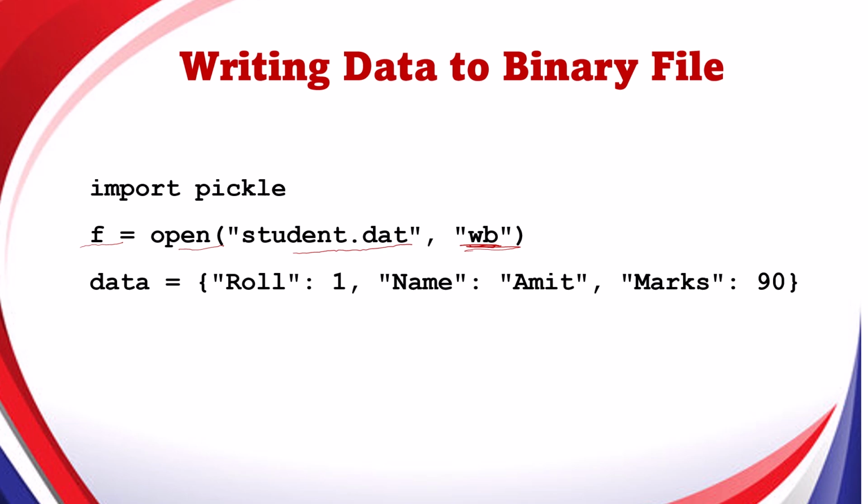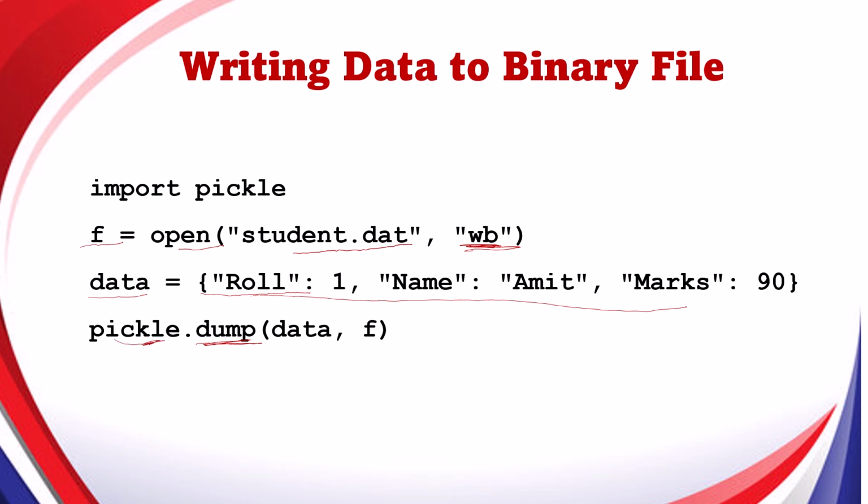For simplicity, I am not taking any input. I have created a variable called data, in which I have stored one dictionary having roll number, name and marks. Now have a look at this statement. dump is used to write the data to the binary file. pickle.dump, because this dump belongs to the Pickle module. data is the variable in which I have stored the data that I want to write to the binary file, and f is the object which is linked to my file. After writing the data, you have to close your file.